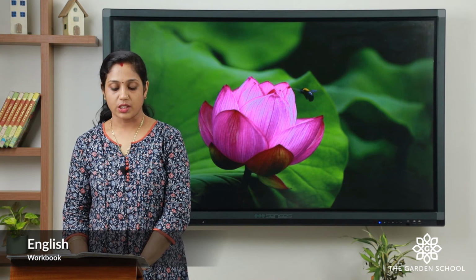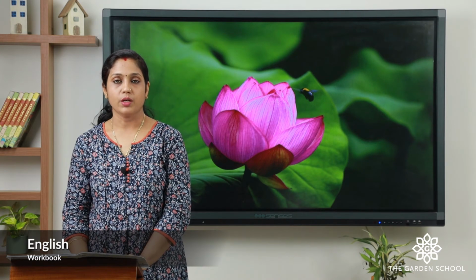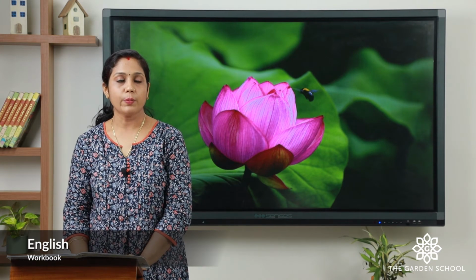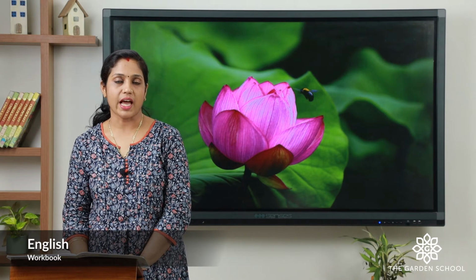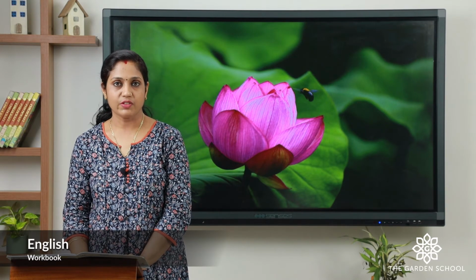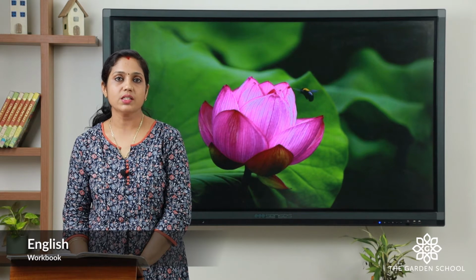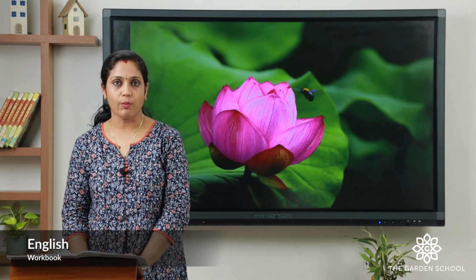Circle the proper nouns. Underline the common nouns. Proper noun refers to a particular person, place, animal or a thing. So let's find out what is common noun and what is a proper noun. Words are given in the box. Let's read that.